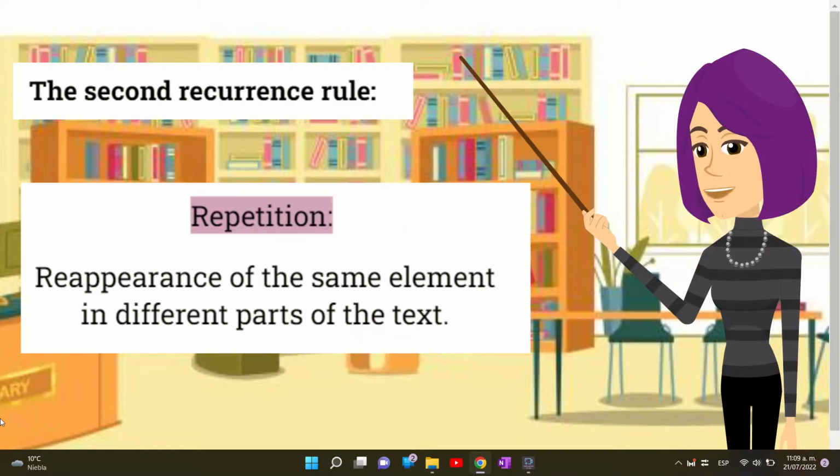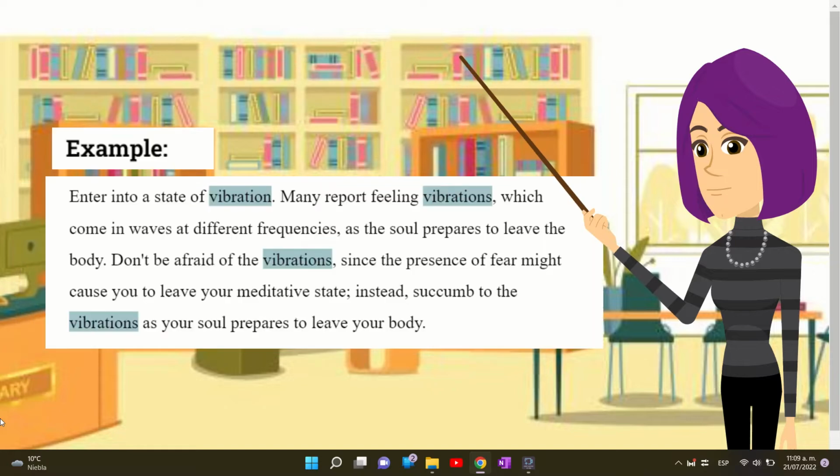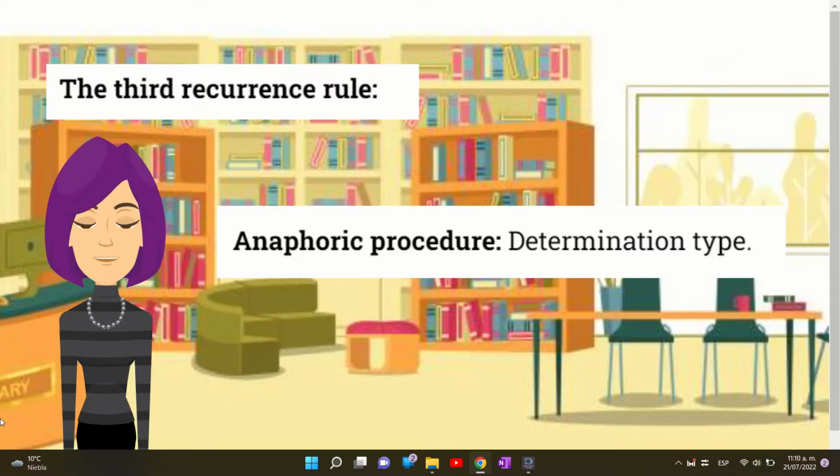The second recurrence rule is repetition, which is about the reappearance of the same element in different parts of the text. Here we have an example of the word vibration being repeated several times throughout the paragraph. The third recurrence rule presented in the paragraph is also an anaphoric procedure, but this time it is of determination.